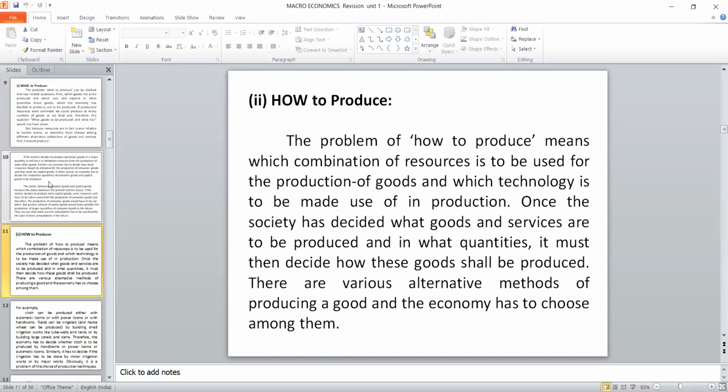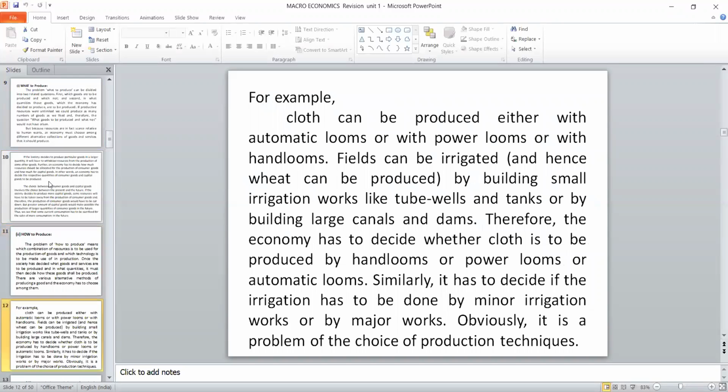once we have decided what to produce and in what quantity, the next task is how to produce that particular product. The problem of how to produce means the combination of resources to be used for production of a particular product, and what level of technology we have to use. Once the society has decided to produce particular goods and services, the quantity is no longer the criterion. How it should be produced, whether it is labor intensive or capital intensive.